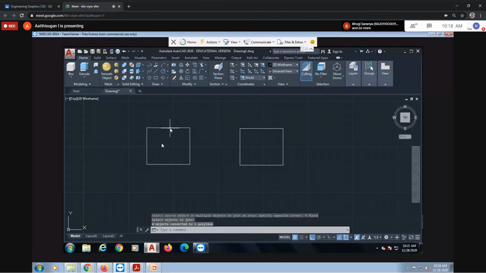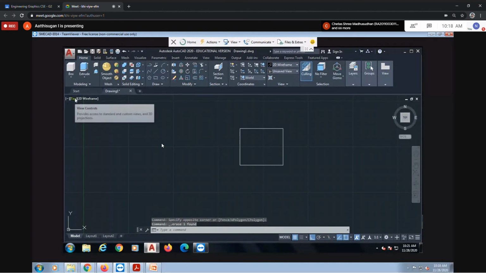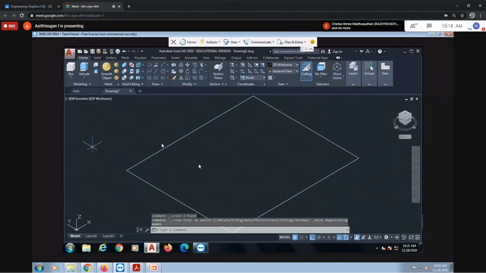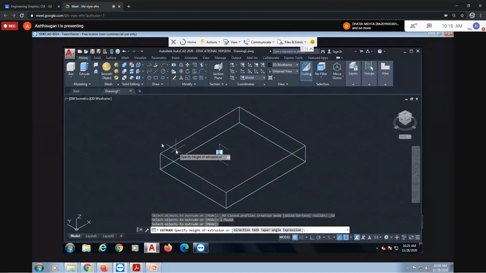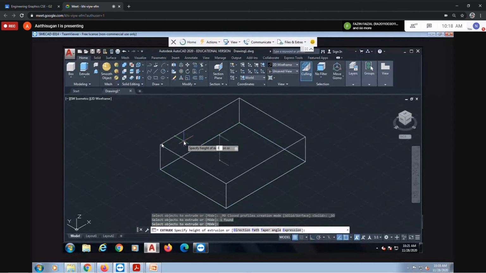Now see, this is a single object. Similarly, this was already done with the help of a rectangle. Using this, convert into isometric view. Then which command? Extrude. Yeah, very good. Extrude, 30 mm height. Enter, you can take 30.